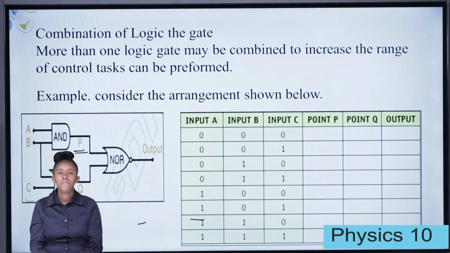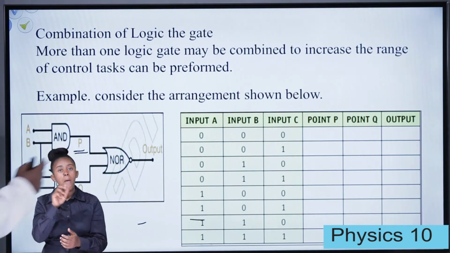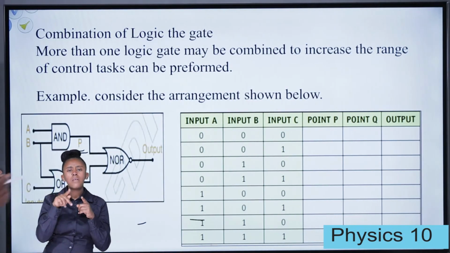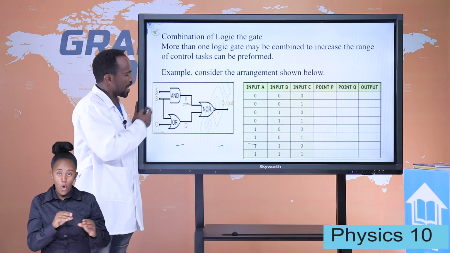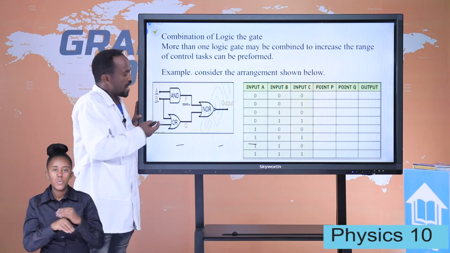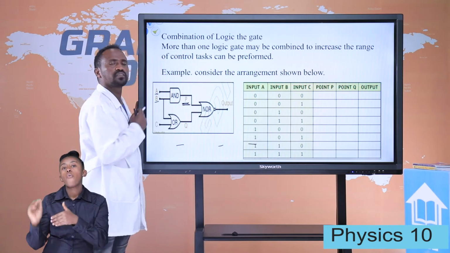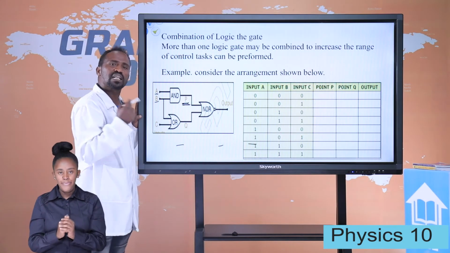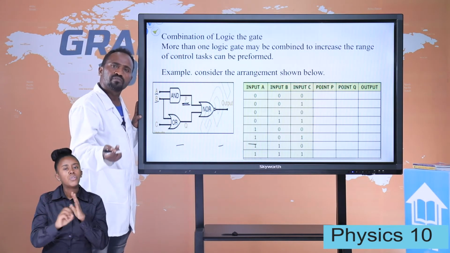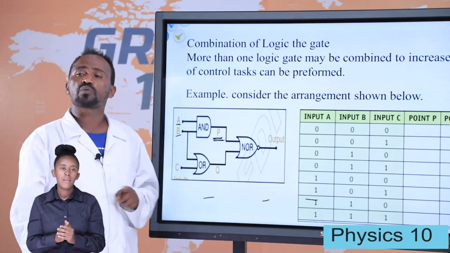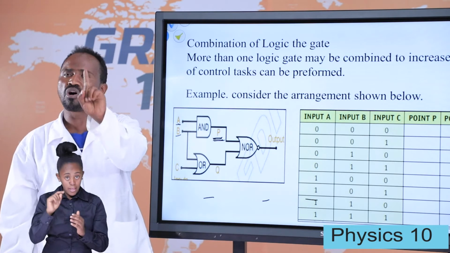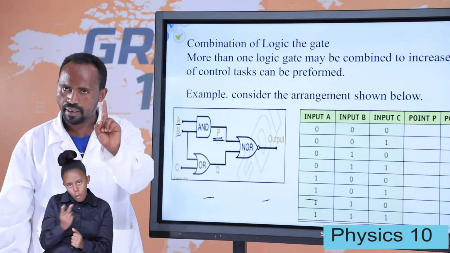Student, can you find the truth table for P? Because there is input A, input B, and there is output P. What is the value of P? Please find the truth table for P. In the gate it is what? 1. Only when both inputs are 1.